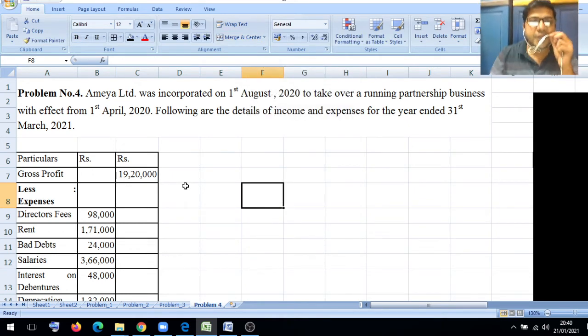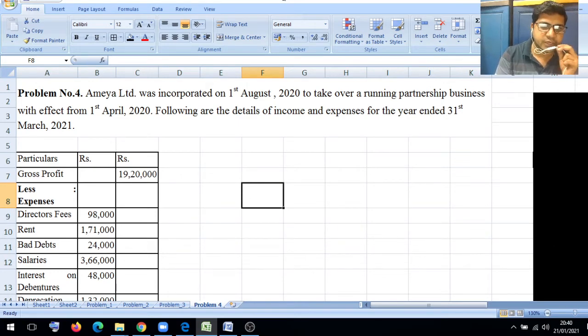Amai Limited was incorporated on 1st August 2020 to take over a running partnership business with effect from 1st April 2020. Following are the details of income and expenses for the year ended 31st March 2021.